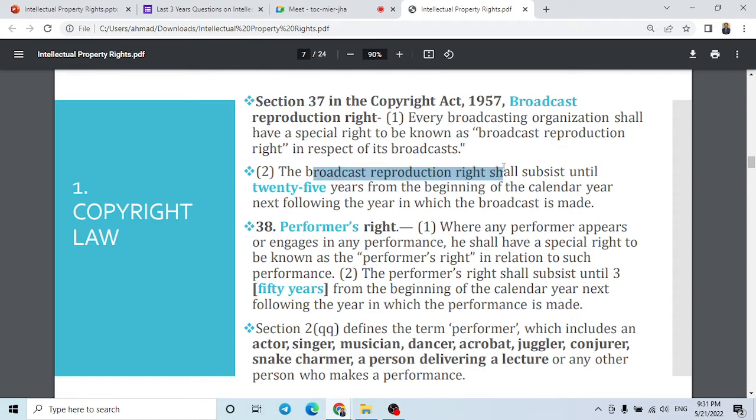The broadcast reproduction rights shall subsist until 25 years from the beginning of the calendar year next following the year in which the broadcast is made. So broadcast rights start from the next year. I mean, if I am broadcasting something in 2022, the broadcasting right will start from 23 and run for the next 25 years.